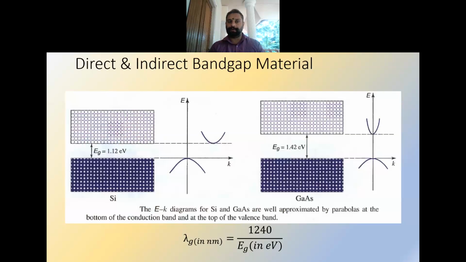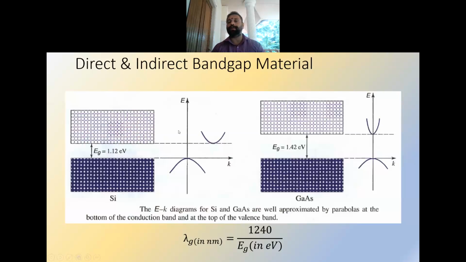Usually for the optical sources we use direct band gap material. Mainly there are direct and indirect band gap materials. The main difference is that if we consider the conduction band and valence band, the lowest energy of the conduction band and the highest energy of the valence band will have the same momentum in the case of direct band gap material as shown here, and a different momentum in the case of indirect band gap material.